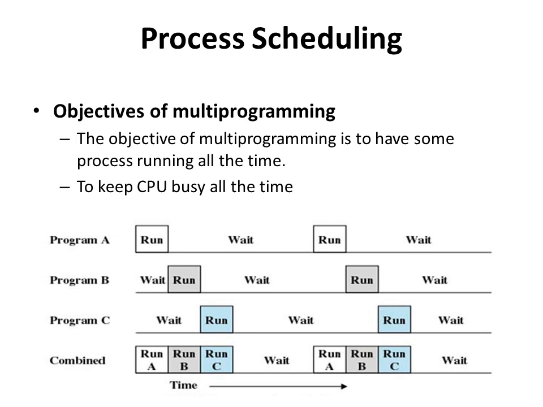As shown in diagram 1, program A is running, that means it is executing, then it is performing input output operations.